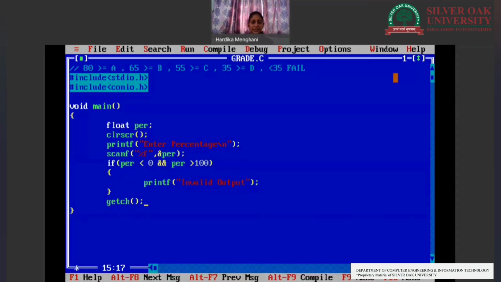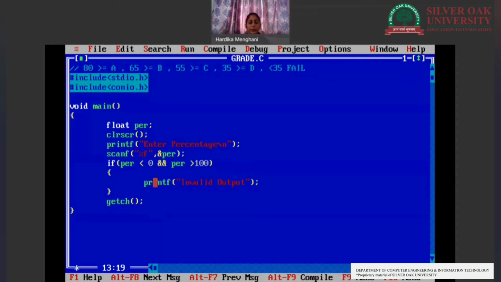Now, when we run the program and we enter a negative number, we do not get any output. The reason is that this is the logical AND operator. The AND operator wants both the conditions, that means percentage less than 0 and percentage greater than 100, both of them to be true, only then it will enter this particular block.